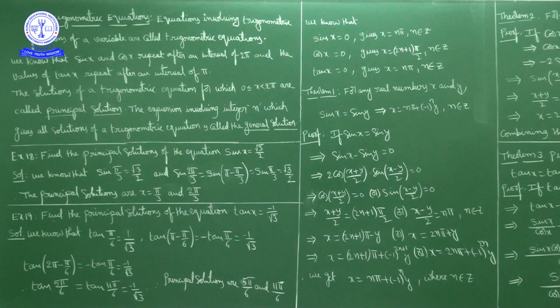Okay. Next, beyond 2 pi, these are called general solutions. An expression involving integer n which gives all solutions of a trigonometric equation is called the general solution.